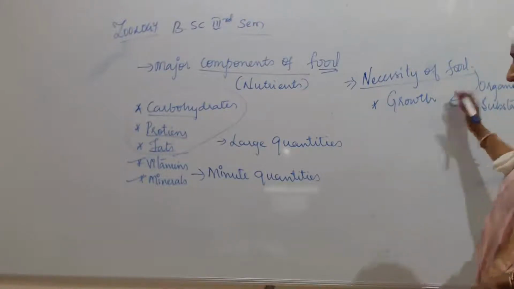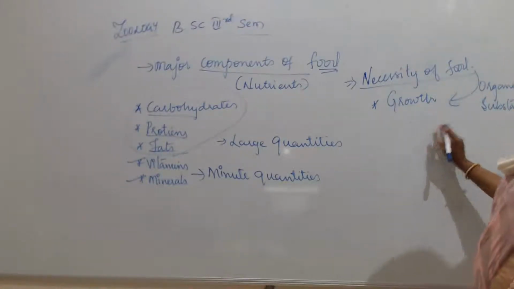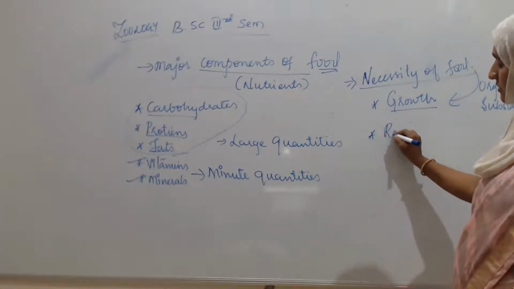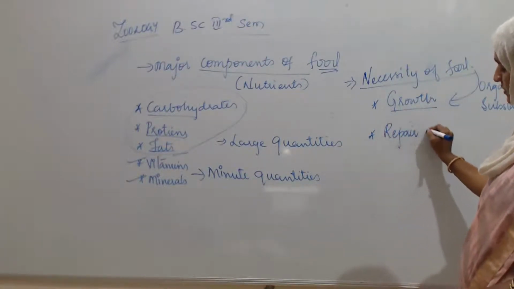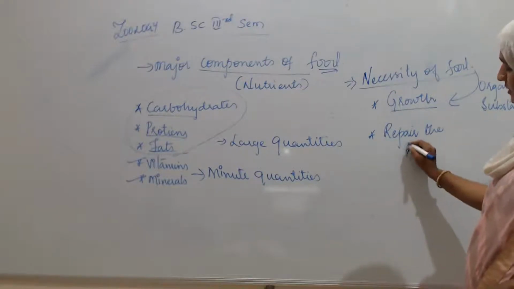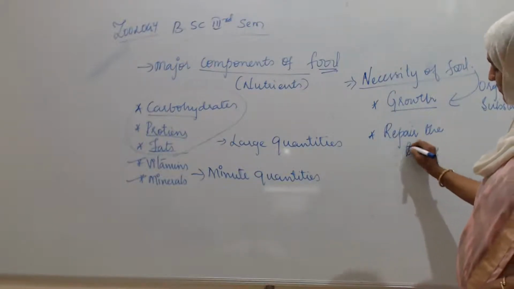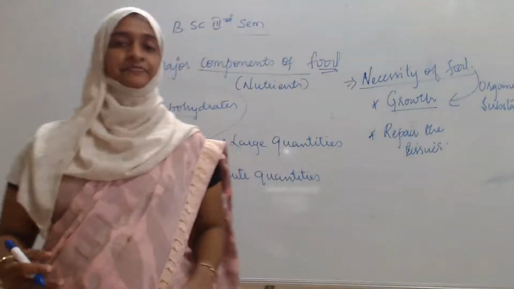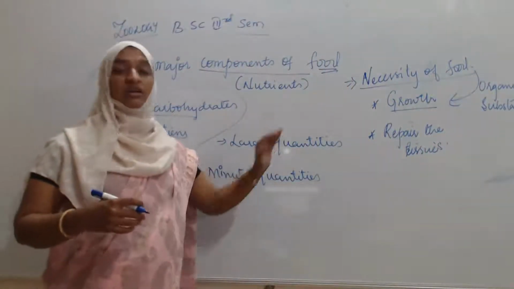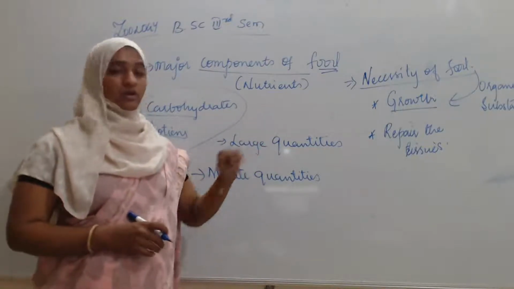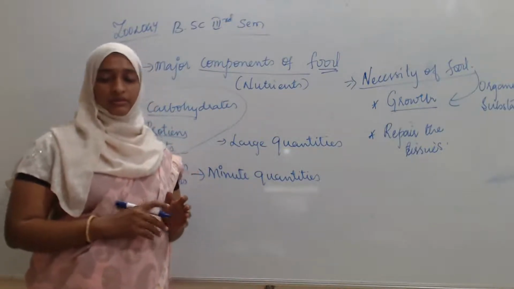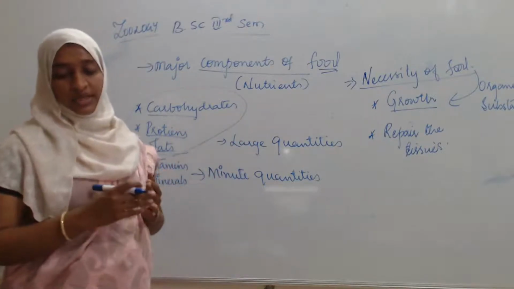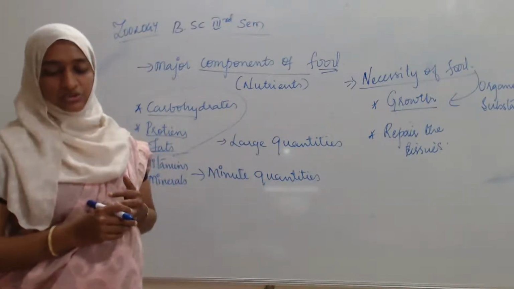What are they providing? They are providing the organic substances for growth as well as to repair the tissues, or repair the damaged tissues. The food is providing the organic material to whom? To the body, or to the animal. For what? For the growth of the body and to repair the tissues.